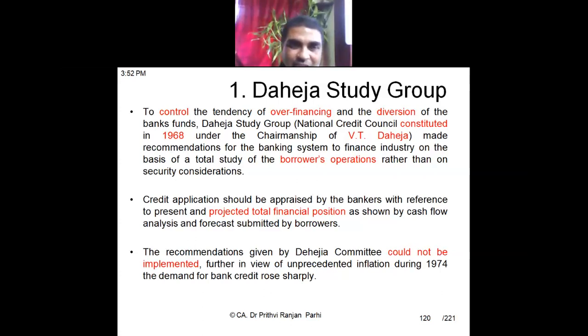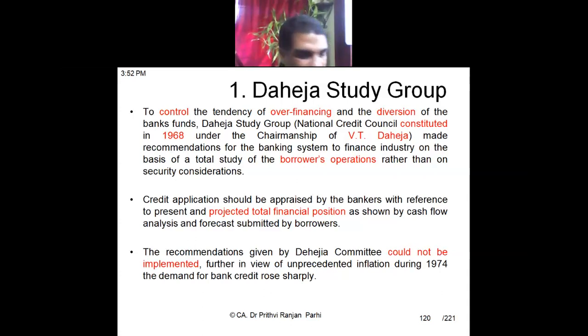This particular study group was formed to control the possibilities of overfinancing and the diversion of banking funds. It was formed with the notion that there might be some overfinancing, that means banks might be financing more than the requirement.